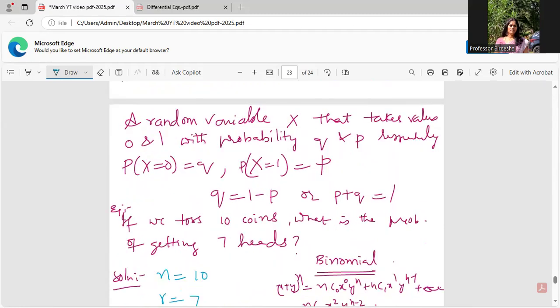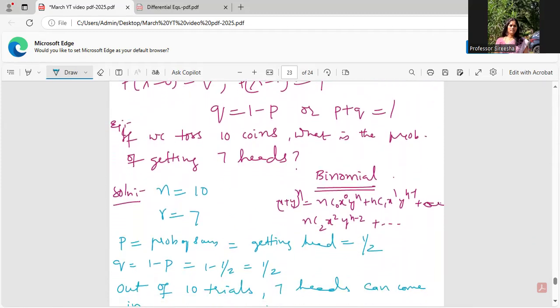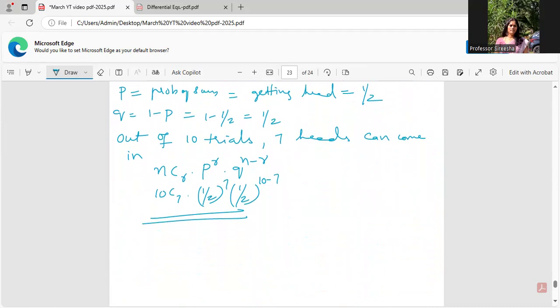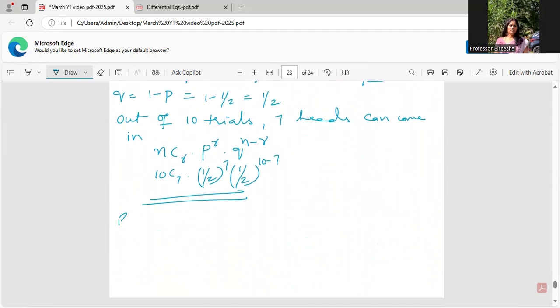Okay. So here, what I can write is probability of R successes out of n trials using binomial distribution. I'll be writing like this. But for using binomial distribution, I will write here first and then go to the other points that I wanted to discuss.